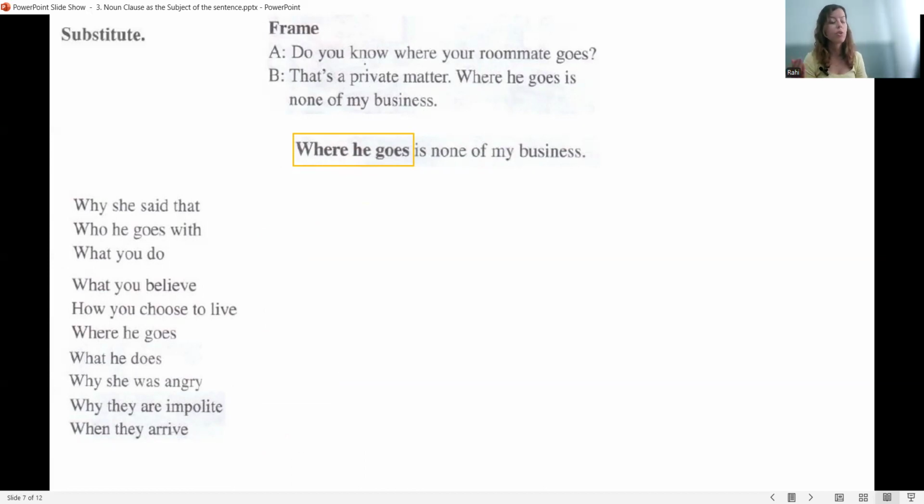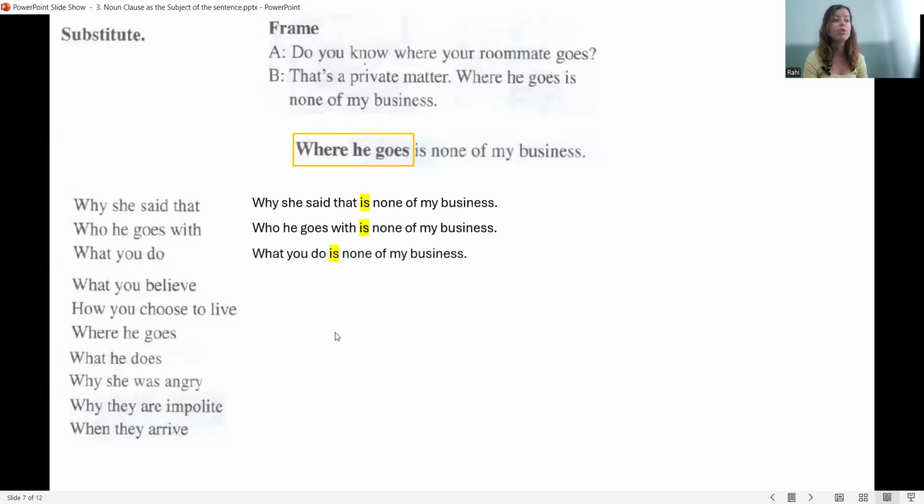Like the previous exercise, you can do it either with me or you can pause the video, say the sentences by yourself, and then check with me. So first one, why she said that. Why she said that is none of my business. Who he goes with. Who he goes with is none of my business. Pay attention to sentence format of the noun clause. The noun clause has the format of a sentence, not a question. What you do. What you do is none of my business.